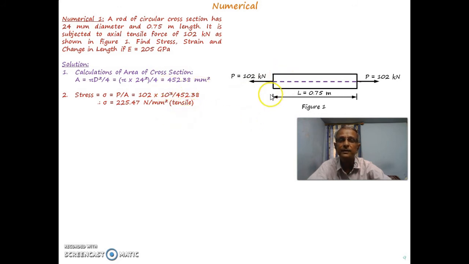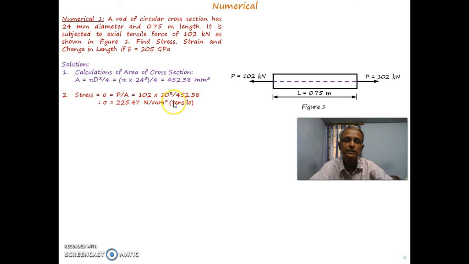So at a particular cross section, stress will be P divided by A. P is equal to 102 kilonewton, so we'll convert it into Newton. 102 kilonewton multiplied by 10 to the power 3 gives the force applied in Newton, divided by area in mm square.